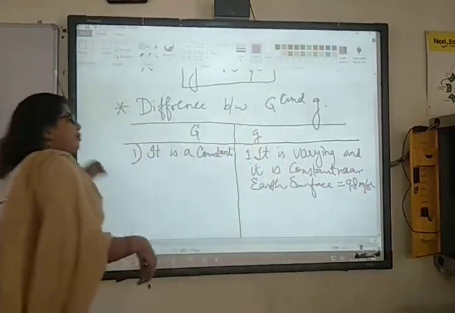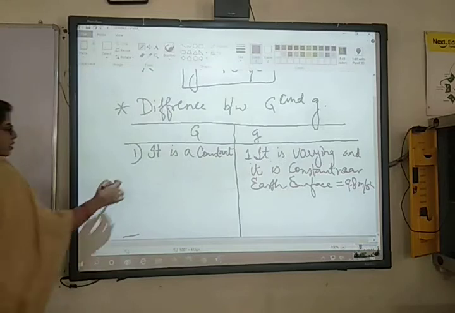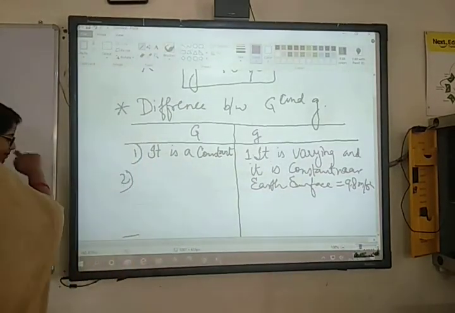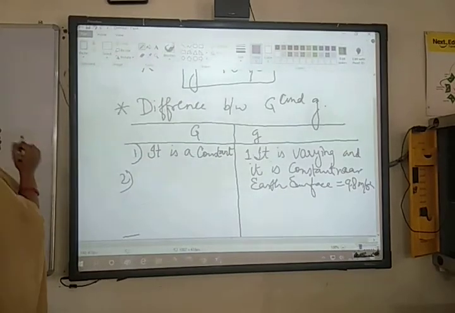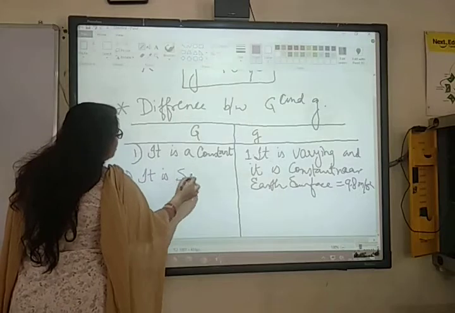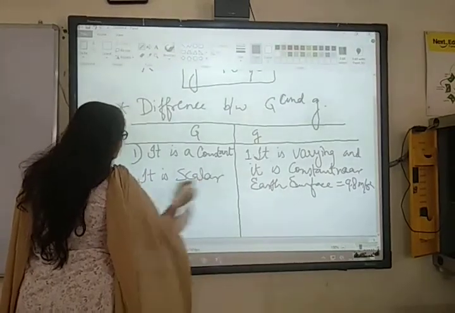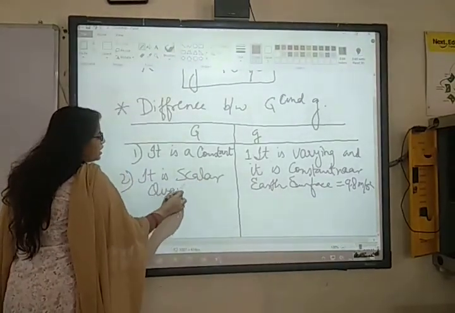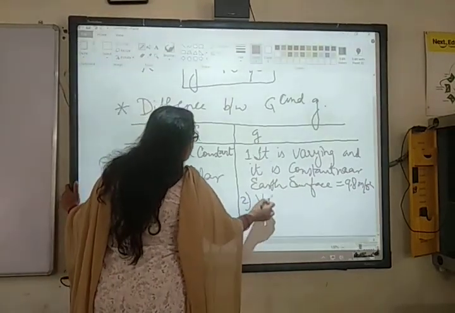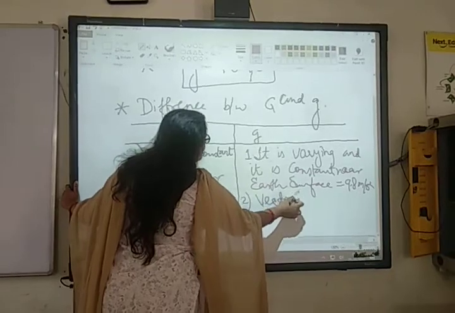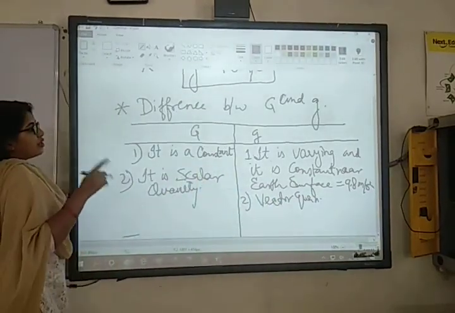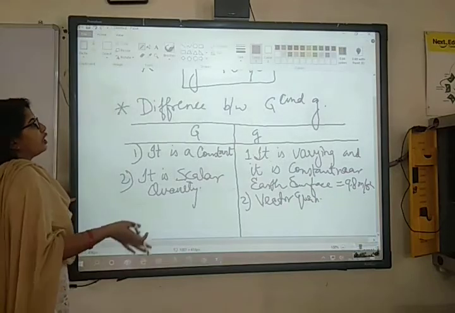Now tell me, number 2, is capital G a scalar quantity or a vector quantity? It is a scalar quantity. And what about small g? It is a vector quantity, because it involves velocity and always acts downwards. Very good, very good. Because small g is always accelerated in the downward direction.